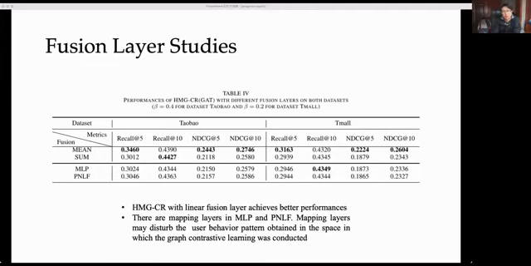We note that there are mapping layers in MLP and PNLF. Those mapping layers in the fusion layer map the user behavior pattern embeddings to another space. In this process, the mapping mechanism may disturb the user behavior pattern obtained in the space in which the graph contrastive learning was conducted. Hence, we should take a linear fusion layer to output the unified user behavior pattern embeddings to avoid disturbance caused by conducting fusion in another embedding space.